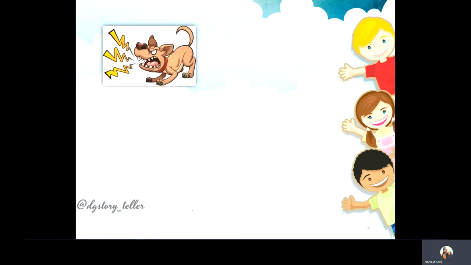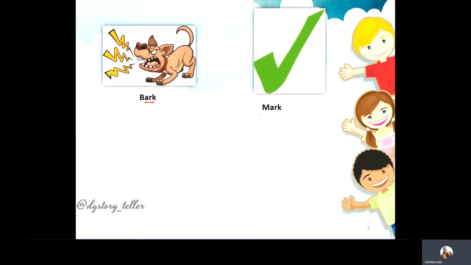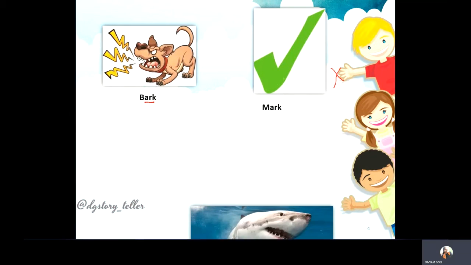Okay, next is bark. This is a picture of a barking dog. Alright, so this is an AR sound word, bark. Next word is mark. This is a tick mark. This is a cross mark. Okay, there are many types of mark in our English alphabet. Okay, so let's move on.